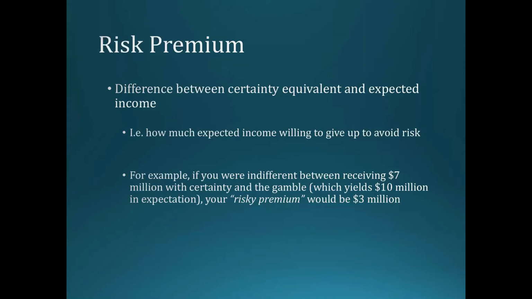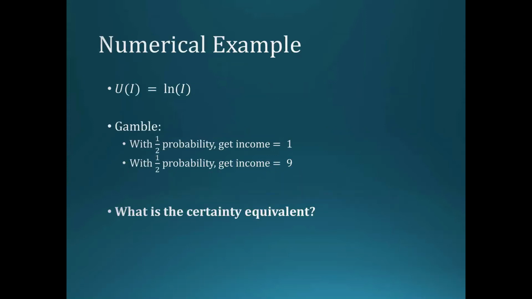the risk. So if your answer was $7 million, if that was your certainty equivalent for Gamble A, and remember Gamble A had an expected income of $10 million, your risk premium is the difference, or $3 million in that hypothetical scenario. So now we're going to go through an example to actually try and derive these values, the certainty equivalent and the risk premium.